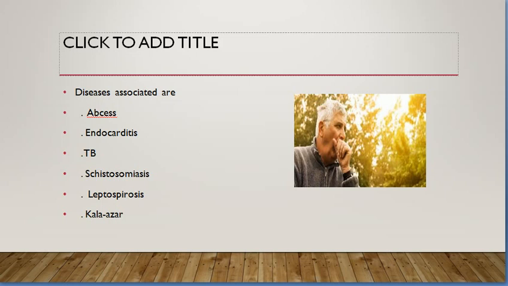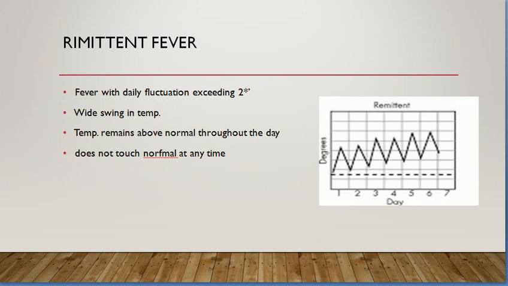Abscess, endocarditis, TB, schistosomiasis, leptospirosis, Kala-Azar. So remittent fever: if you can see the graph, on day 1 they started out normal and then they spike and come back sort of close to normal but not normal, and then spike again, and come back close to normal. So that's the remittent fever.